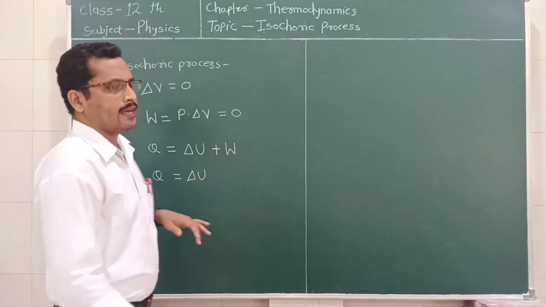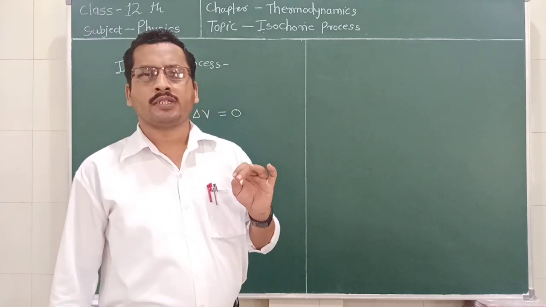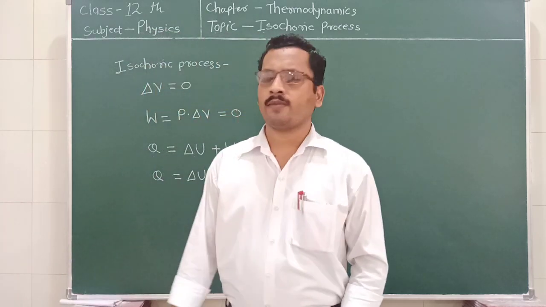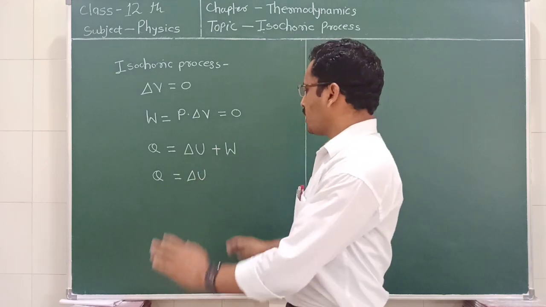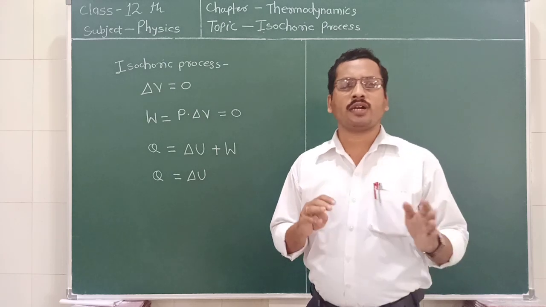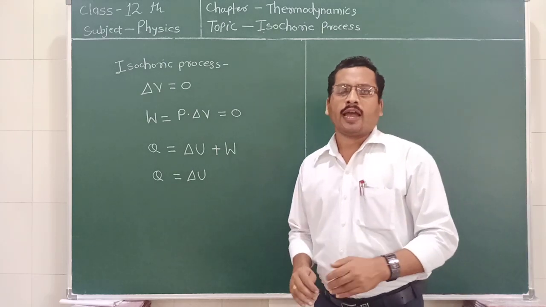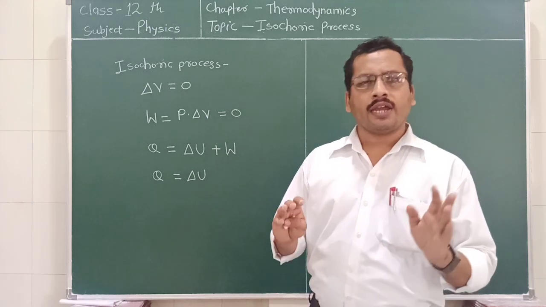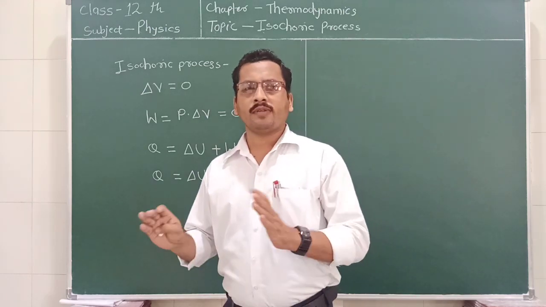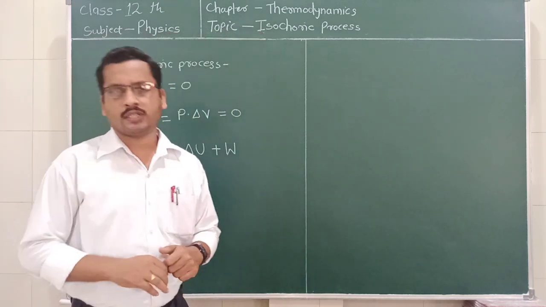It means that the amount of heat supplied to the system in the isochoric process is totally utilized to increase the internal energy of the system. And we know that the internal energy of the system is related to the temperature of the system.